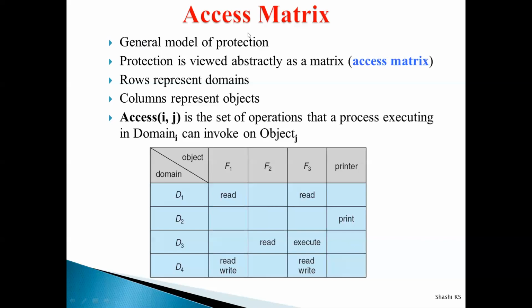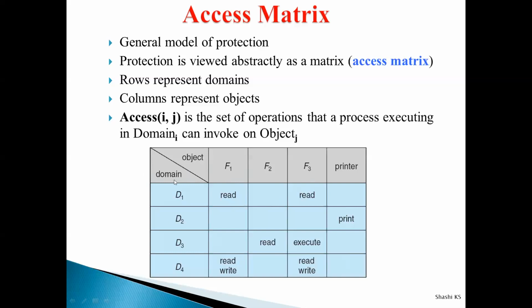So why is it called an access matrix? Here the protection is viewed abstractly like a matrix. The concept of protection is implemented abstractly like a matrix. That's why it's called an access matrix. So let's learn how this access matrix will be represented in the computer system.